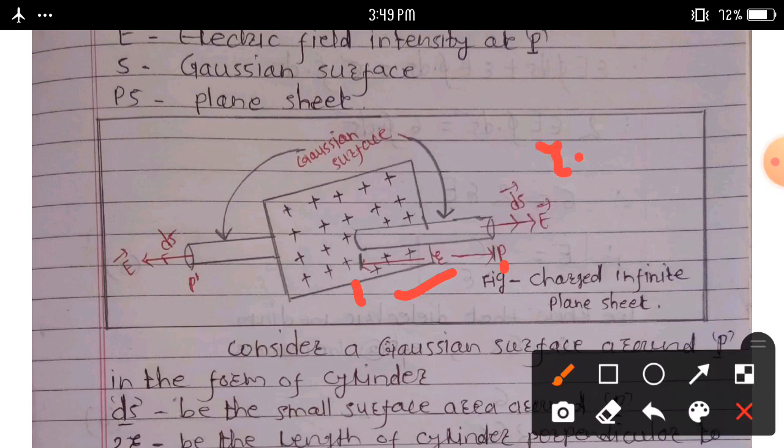Then small r plus small r is equal to twice r. This is the length of the cylinder perpendicular to the plane sheet, as shown. Point capital P lies at the same distance.